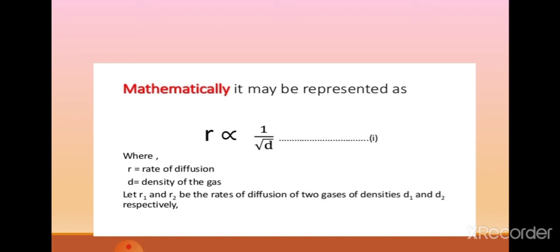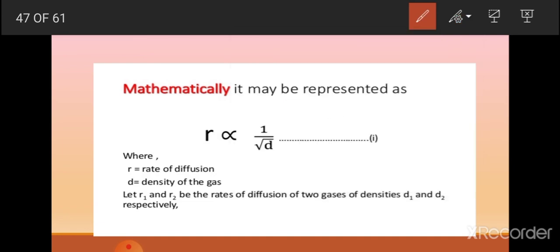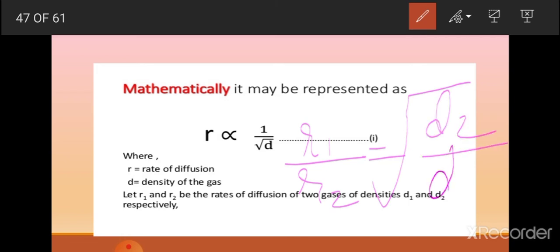Here on the screen you can see a formula. R is the rate of diffusion, D is the density of the gas. Let R1 and R2 be the rate of diffusion of two gases of densities D1 and D2 respectively. Then we get the formula R1 by R2 is equal to root D2 by D1.